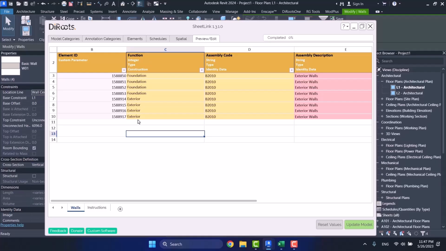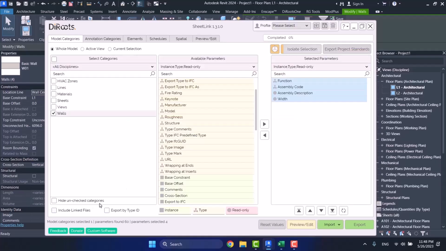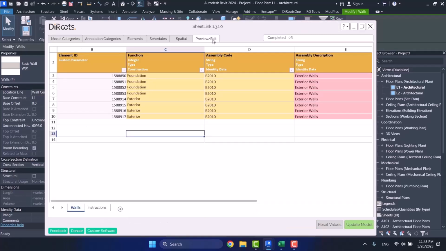Now, what you can do here, and that's very good, is to choose export by type ID here, so that it will show them based on type ID. And then when you change the function once, the function will change for the type of that wall in the schedule. In the project, it will change for both cases, but in the schedule, when it is based on element ID, it will not change it for all of them. You have to do it yourself. So pay close attention to that too.